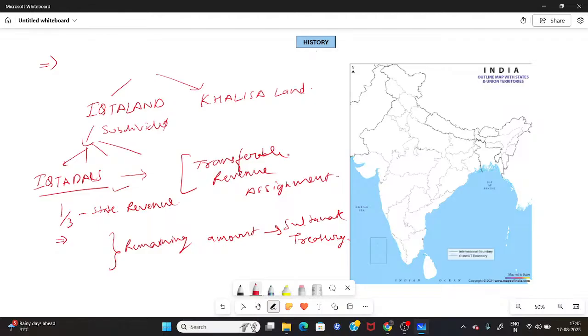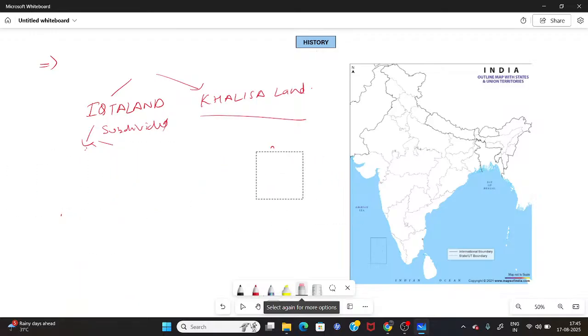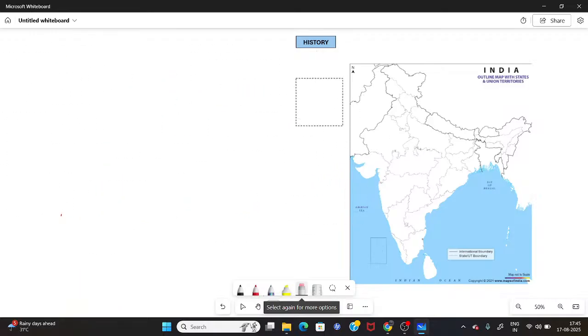Now this was all about Ikta land. Now let's talk about Khalisa land. Now, what was happening here in the Khalisa land? Because we now know that the larger part was Ikta land and the smaller part was known as Khalisa land.